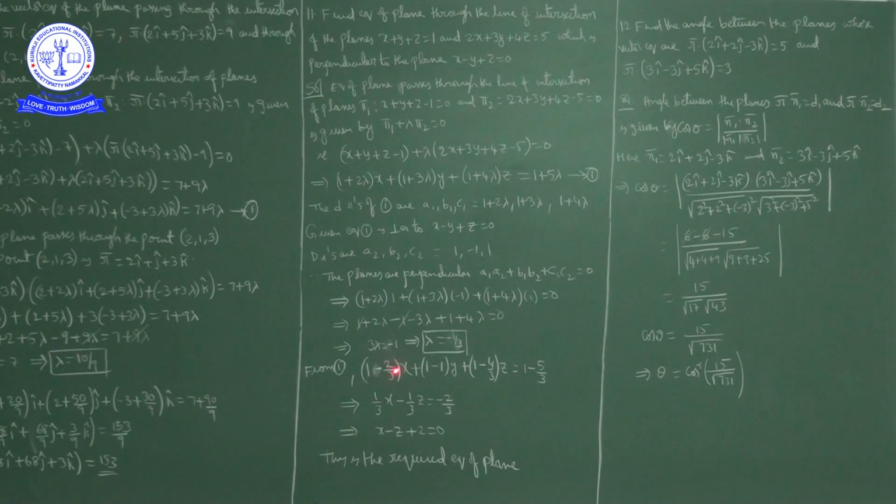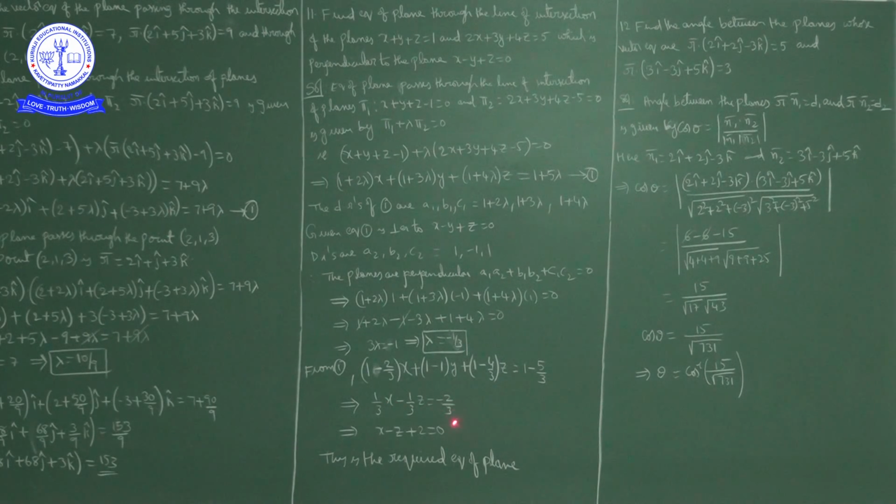After simplification, 3 minus 2 gives 1 by 3 x. The y coefficient is 0. So minus 1 by 3 z is equal to 1 minus 5 by 3; taking the LCM, 3 minus 5 gives minus 2 by 3. Here we get x by 3 minus z by 3 is equal to minus 2 by 3.